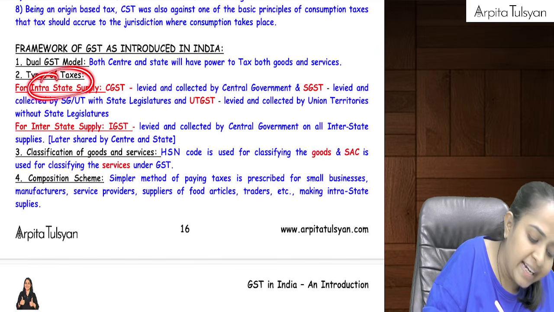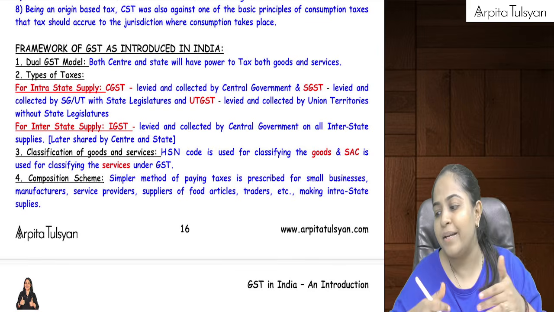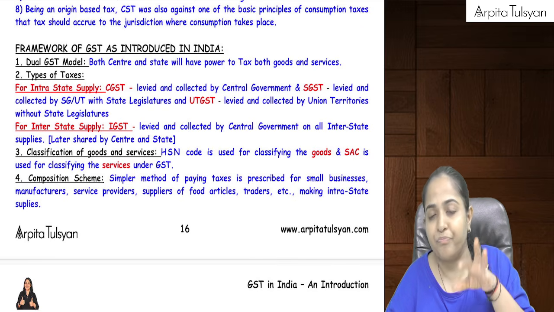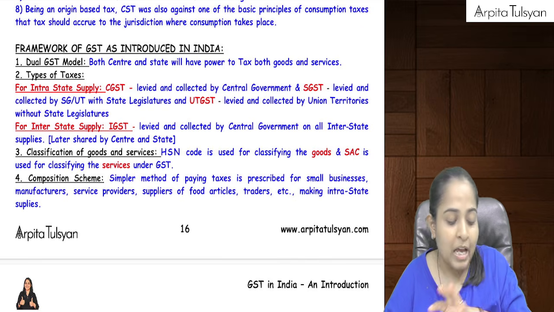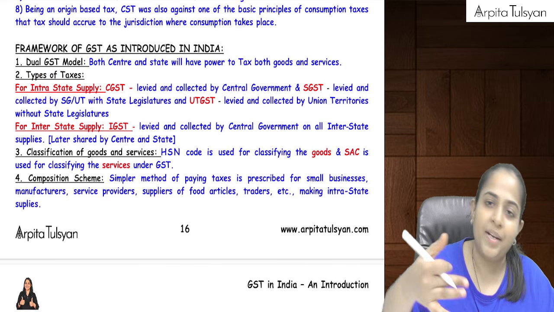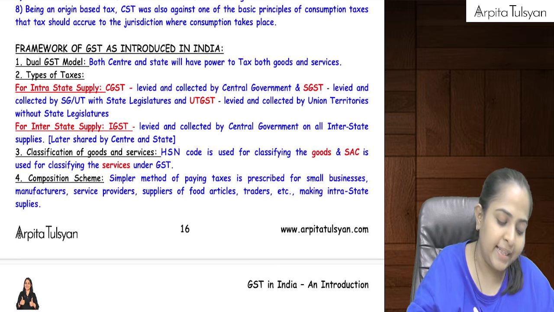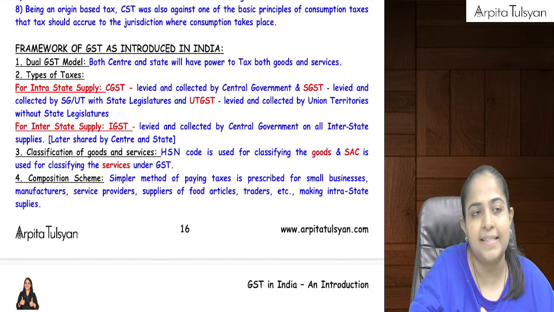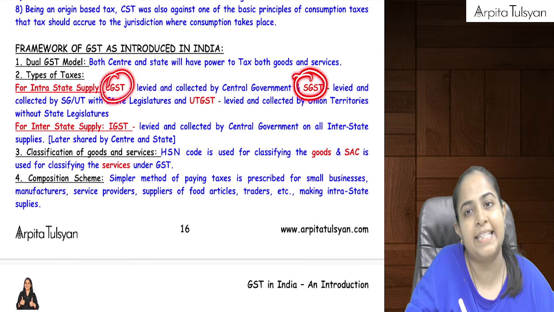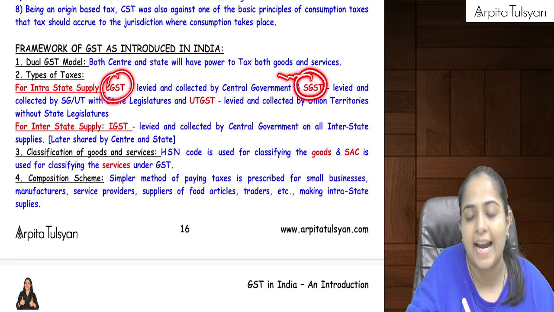If it is an intra-state supply, intra-state means within a single state, where the buyer as well as seller are situated within the same state, then such a supply is called intrastate supply, and at that time two taxes are levied, called CGST and SGST, central GST and state GST.